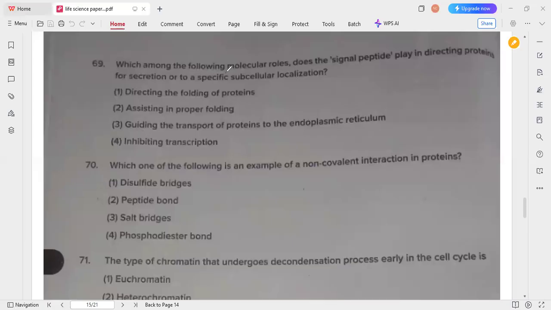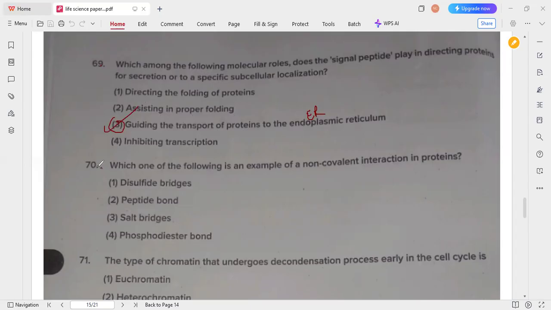Which among the following molecular roles does the signal peptide play in directing proteins for secretion or to a specific subcellular localization? Here, which will guide the proteins to transport? Okay, that's why guiding the transport of proteins to the endoplasmic reticulum. So option 3 is the correct answer for this question.